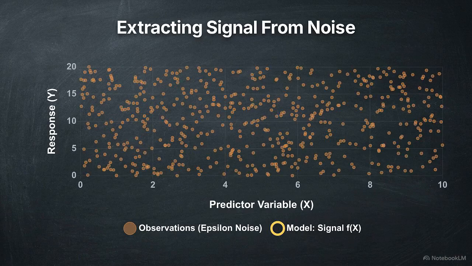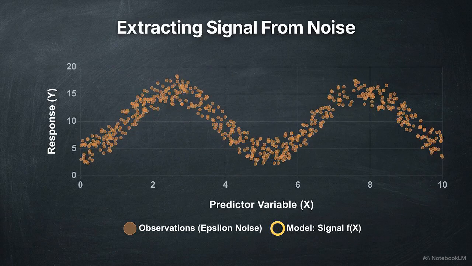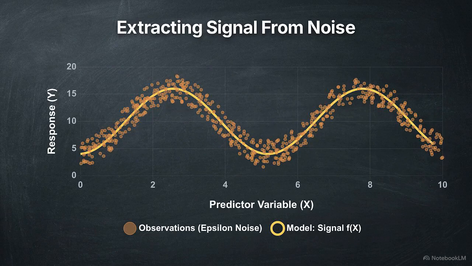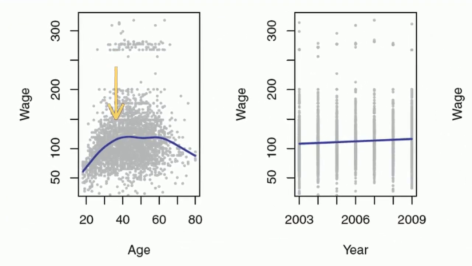Predicting the future requires us to find order within chaos. To do that, we must mathematically separate underlying patterns from random temporary variations. Take these scatter plots. They map individual wages against age and education. Our objective isn't to guess a single person's exact salary, but to infer the relationship between these variables, identifying how a change in age specifically impacts a person's wage.